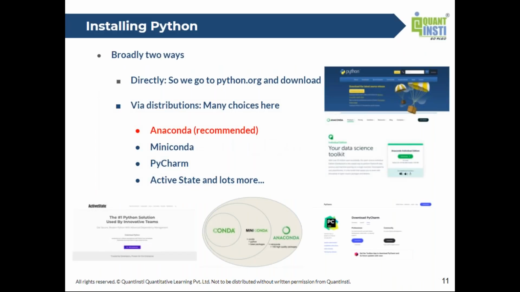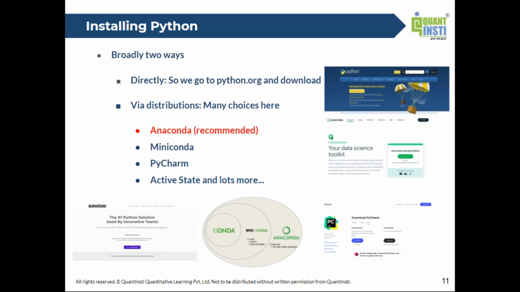Cool. So let me first start with installing Python. If you were to do a web search on installing Python, there are broadly two ways by which you go about doing it. One is to do it directly. Python happens to be an open source language, so first of all, you're not paying any license fee when you download its absolute vanilla version. You could go to python.org and download and install it on your computers. However, that just installs the core language and not many of the surrounding libraries, which is what makes it such a powerful language in today's day and age.